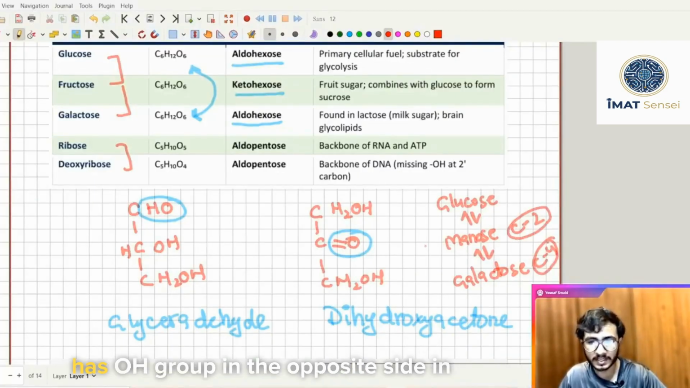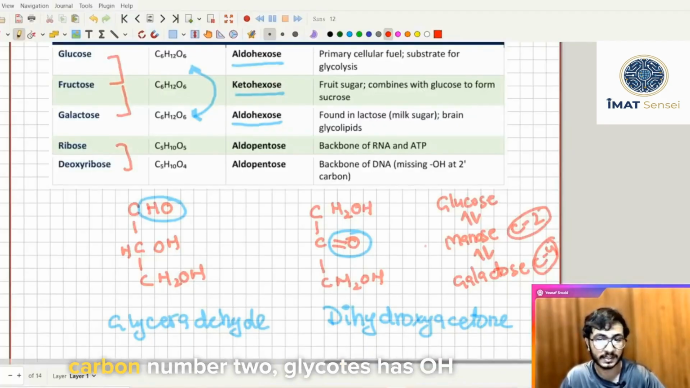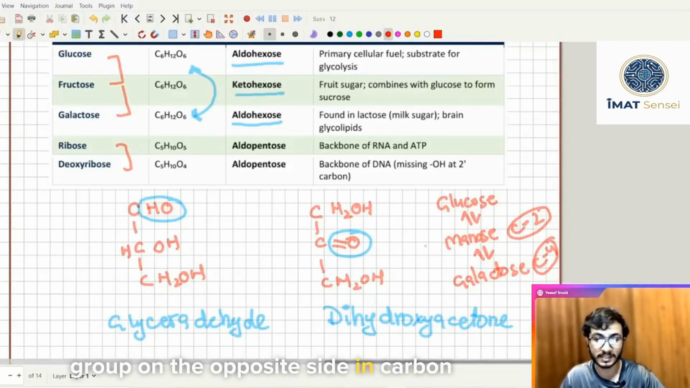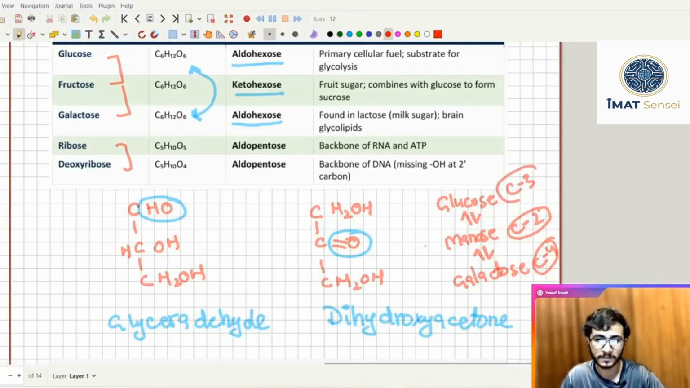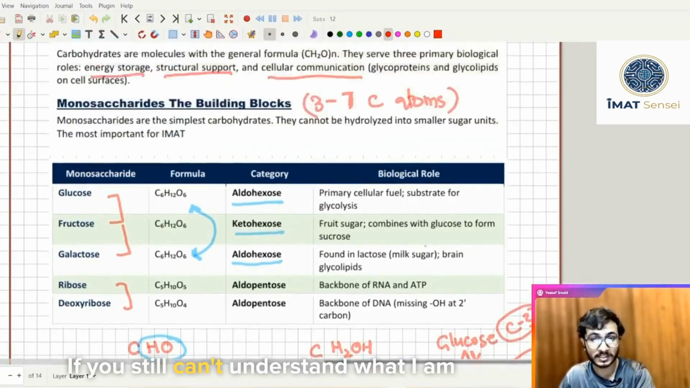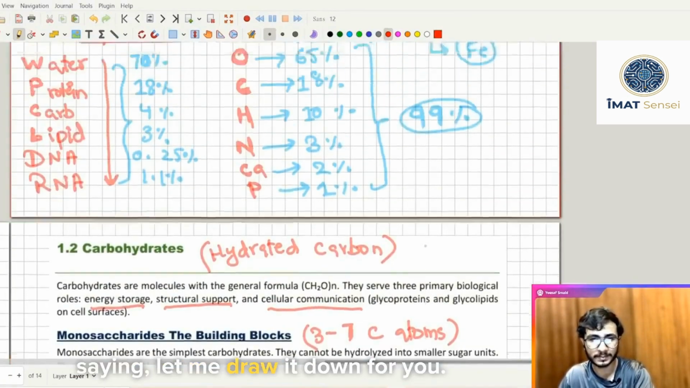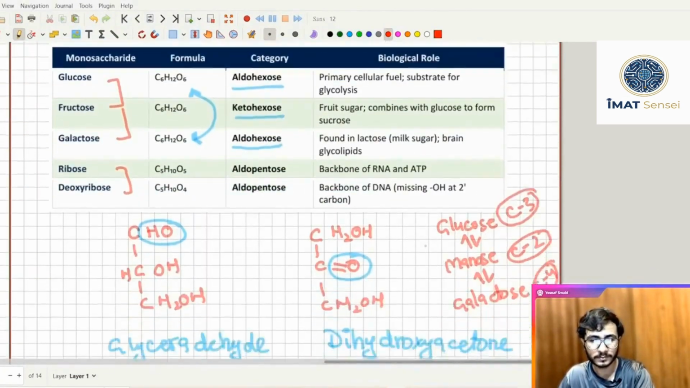Like mannose has the OH group on the opposite side in carbon number 2, galactose has the OH group on the opposite side in carbon number 4, and glucose has it on carbon number 3. If you still can't understand what I'm saying, let me draw it down for you.